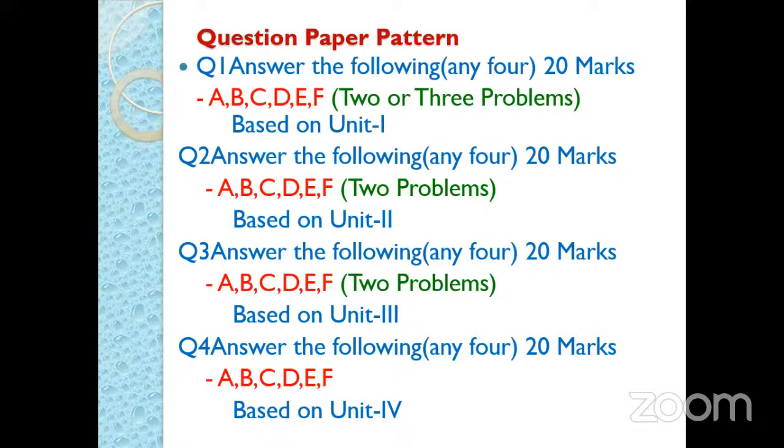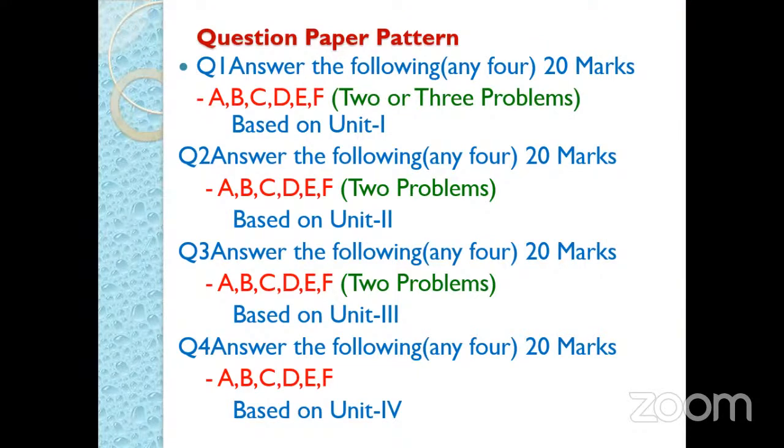Out of 6 questions, we have to solve 4 questions for 20 marks, and in that 2 or 3 problems are compulsorily asked, based on the Debye limiting law or the transference number. On that topic, the problem may be asked.